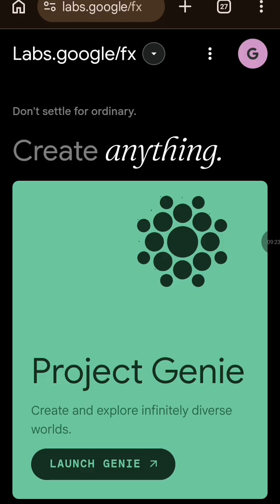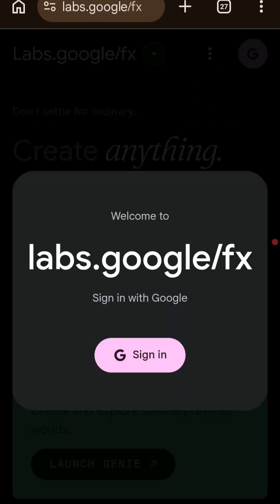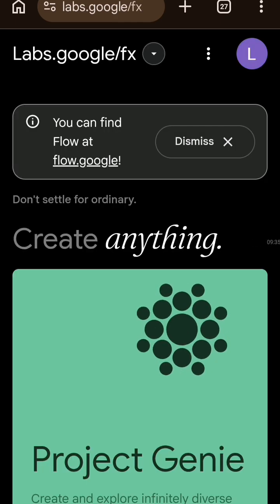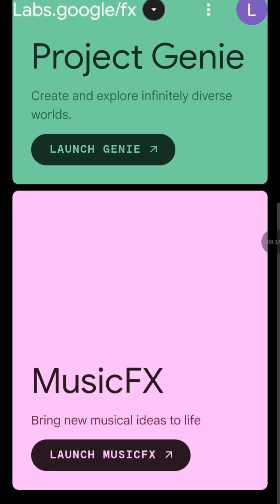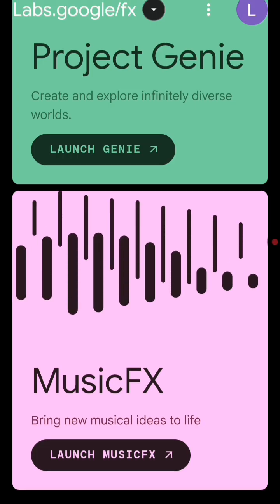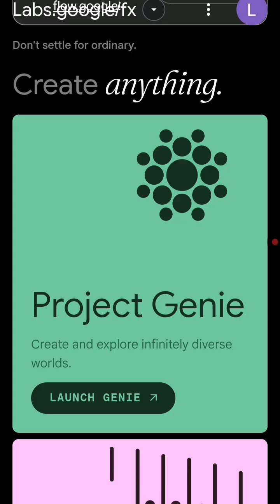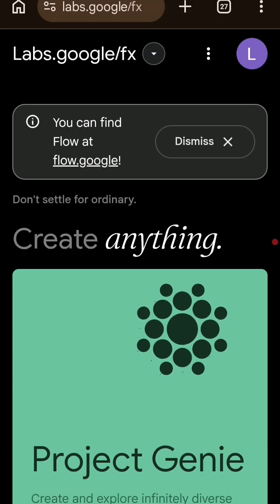So I've logged out of that account. I'm going to click up here where they said letter G, and click on sign in. So I'm going to sign in with my other Gmail to continue. So I have logged in with my other Gmail. I cannot find launch project. I cannot find new project here like the first time. So I'm going to look at what they told me now.